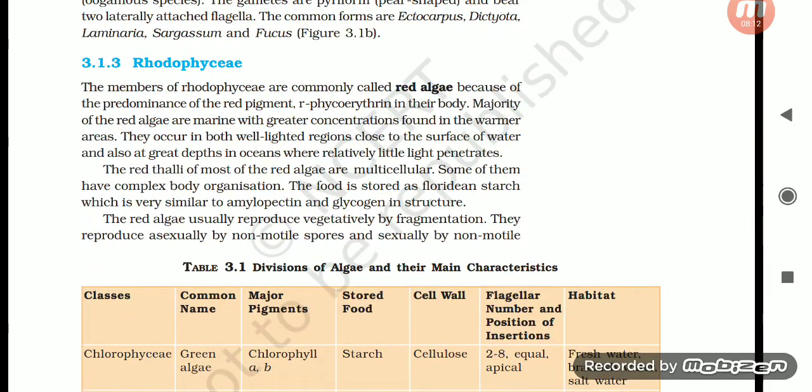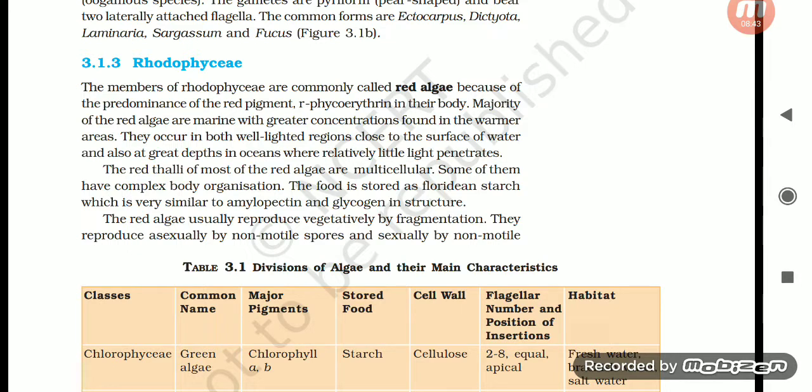The members of the Rhodophyceae are commonly called red algae because of the predominance of the red pigment r-phycoerythrin in their body. The majority of the red algae are marine, with a greater concentration found in the warmer areas. They occur in both well-lighted regions close to the surface of water and also at great depth in oceans where relatively little light penetrates. The red thalli of most of the red algae are multicellular. Some of them have complex body organization.